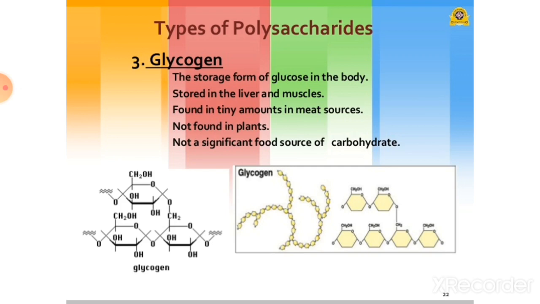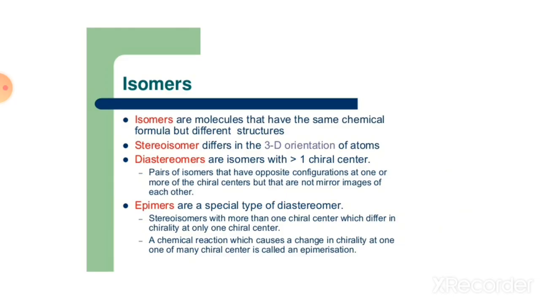Then the next class is polysaccharides, in which there are storage polysaccharides and structural polysaccharides, for example, starch, glycogen, then inulin. These are the polysaccharides.